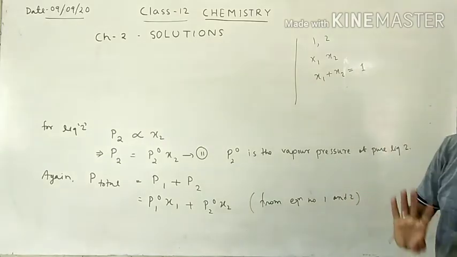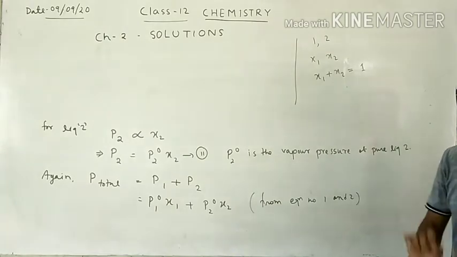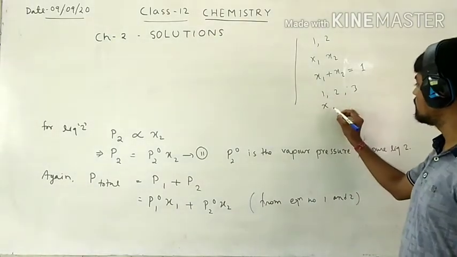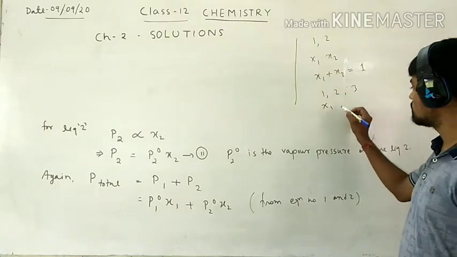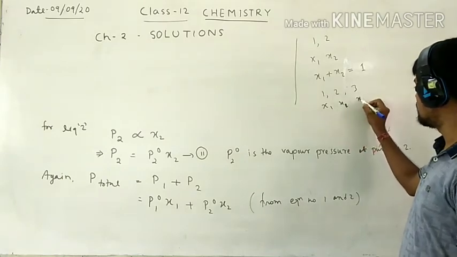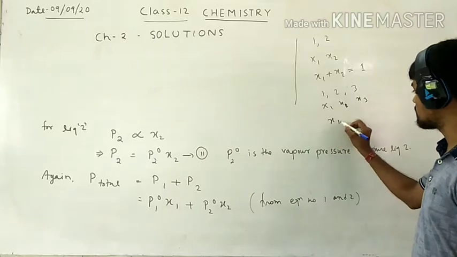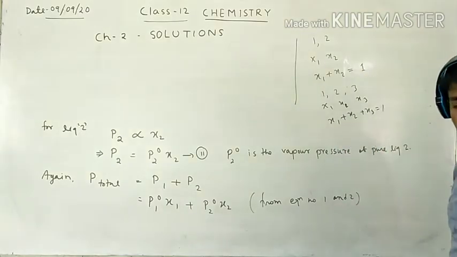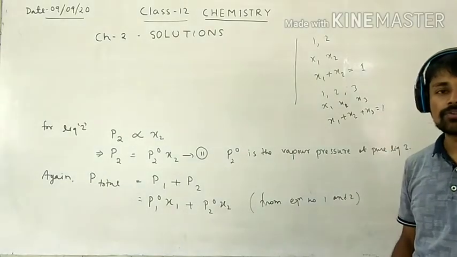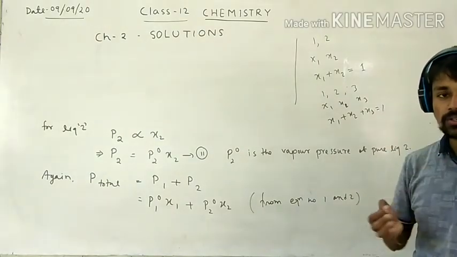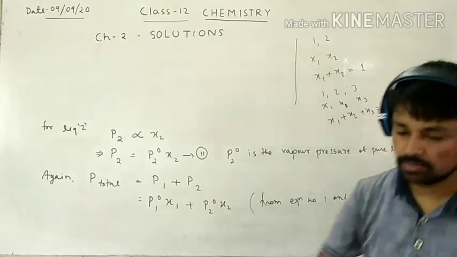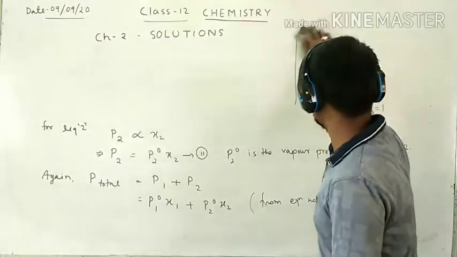If there are three components, 1, 2, 3, with mole fractions x1, x2 and x3, then x1 plus x2 plus x3 is always 1. So remember, the sum of mole fractions of components is always 1.